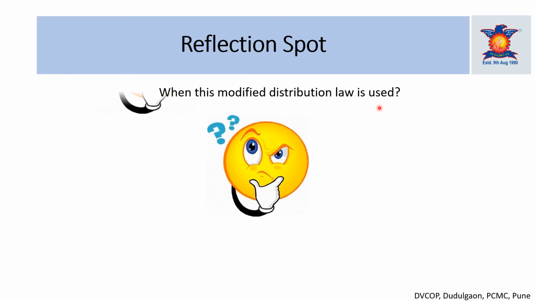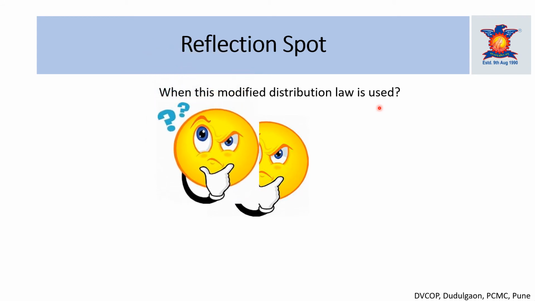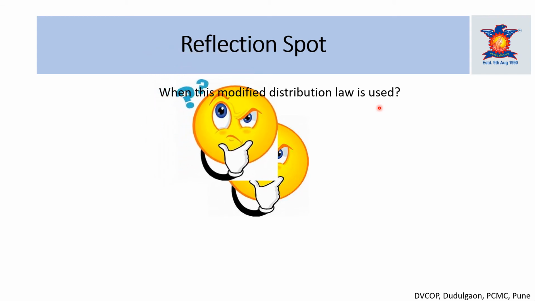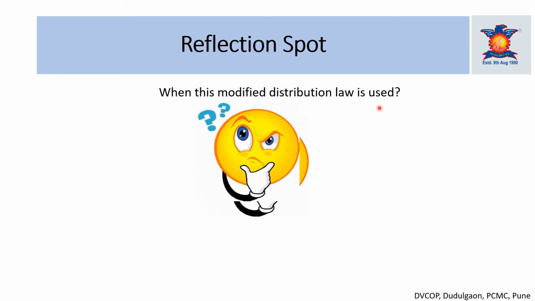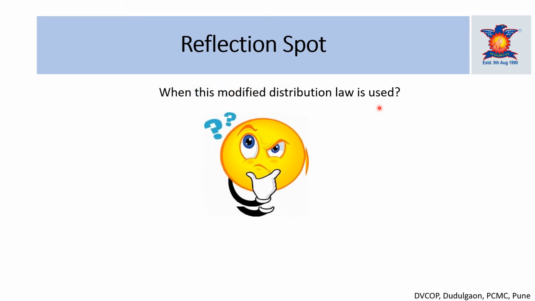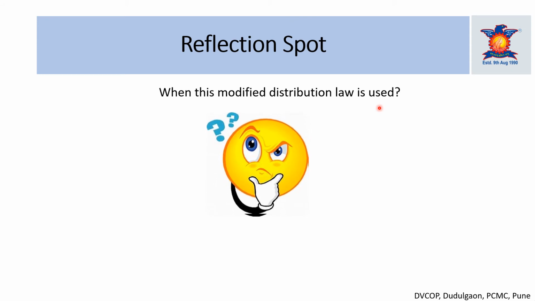The answer to this question is that when we perform the experiment on the determination of partition coefficient, we take two immiscible liquids, and in those two immiscible liquids we add the solute, which is soluble in both of the liquids.